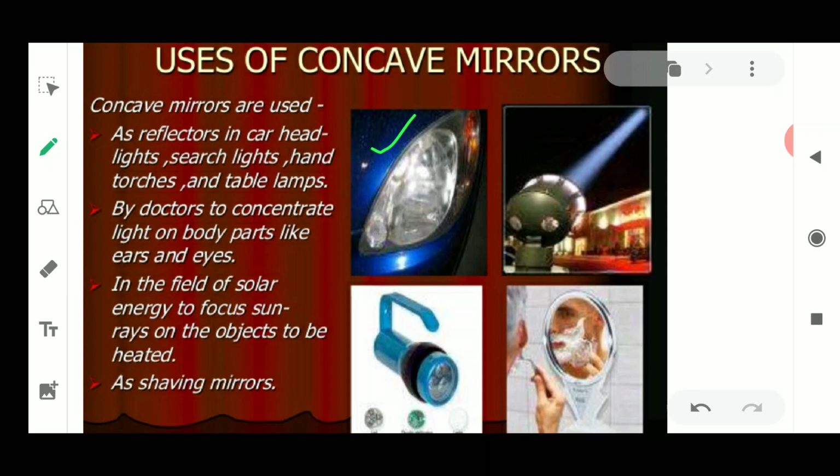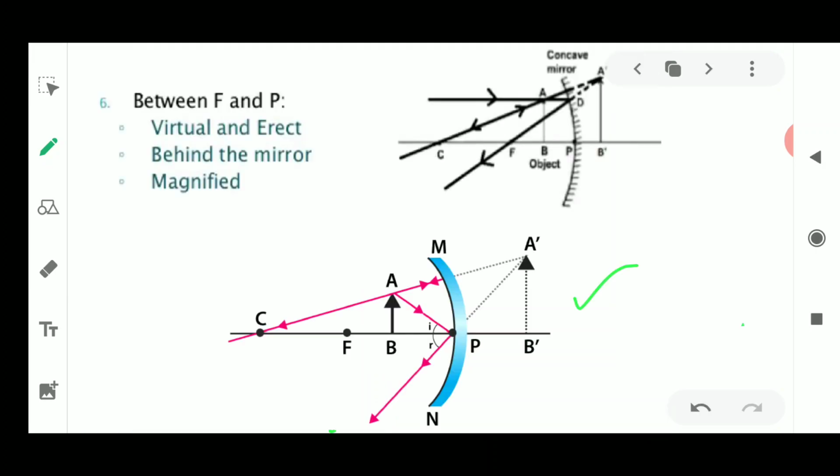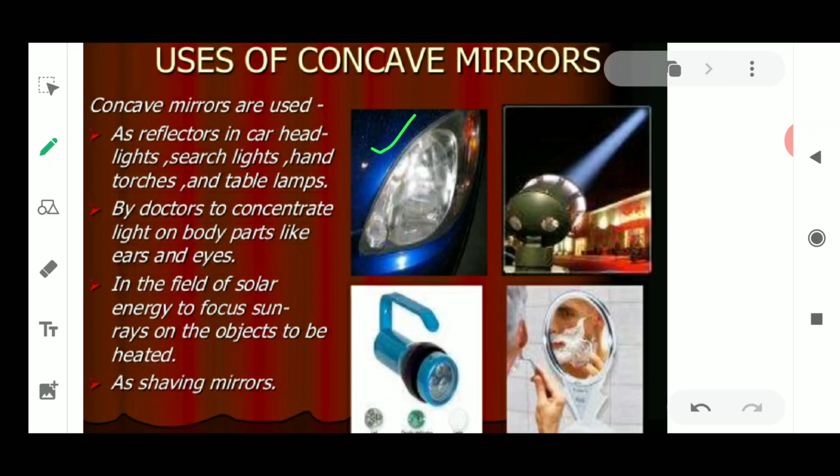Next I'll discuss the ray diagrams used by the convex mirror. So this was all about the concave mirror. The convex mirror is left, where again the positions will be taught, and then I'll tell you how to draw the ray diagrams. Fine. So that was all about the concave mirror and its image formation. That's all for today's topic.